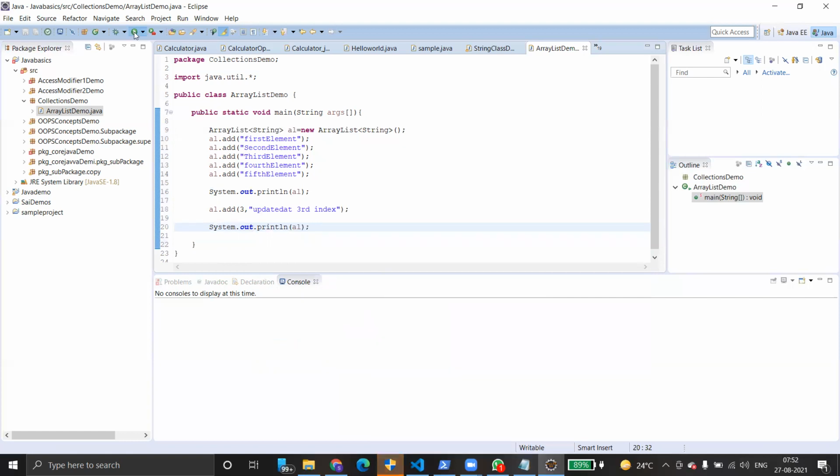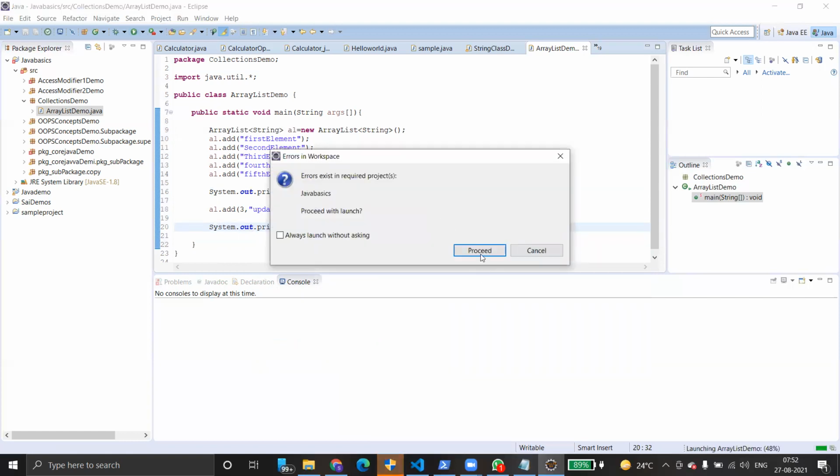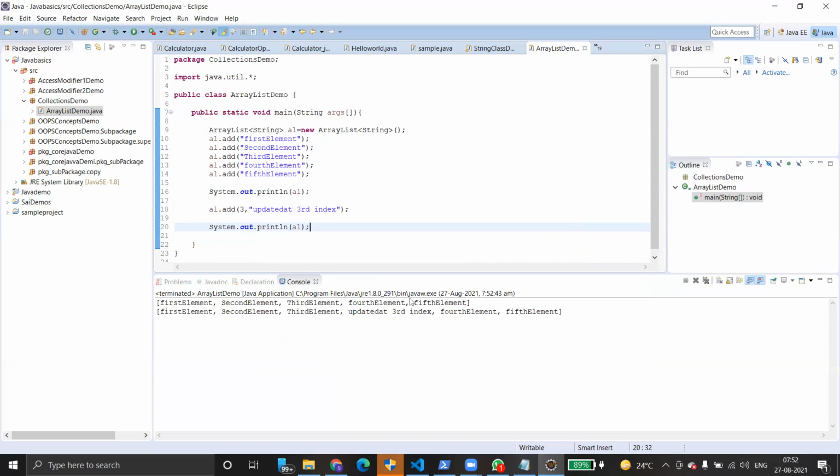Just run it. This is how it works: first, second, third, and this is the updated third index. Index value 3 means it just added the fourth element. Why? Index always starts with 0: 0, 1, 2, 3, 4. Here 0, 1, 2, 3. So at the third index, where we had the fourth element, it just got updated with the new value.